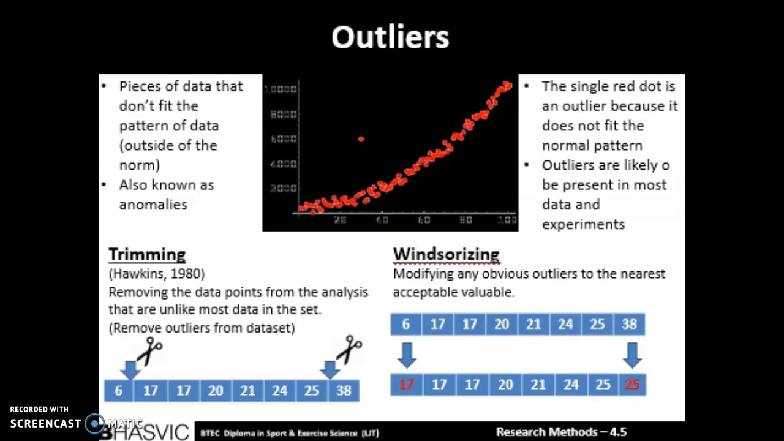Outliers are also very common in datasets. These are pieces of data which don't fit the pattern or relationship that the rest of the data shows. Outliers are often removed or manipulated to fit the data.